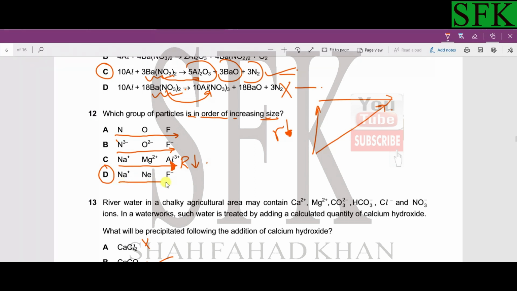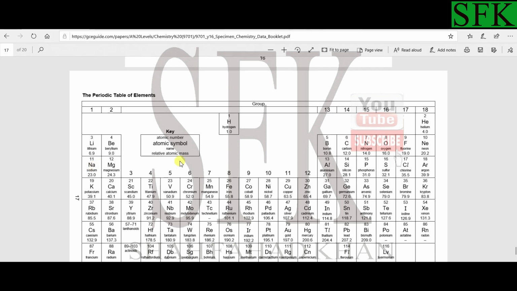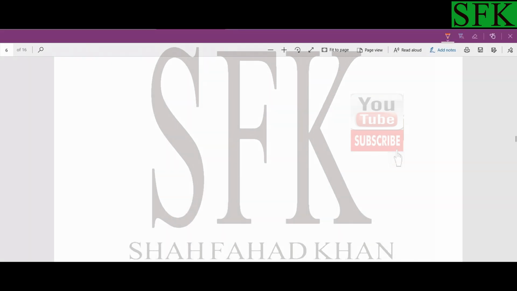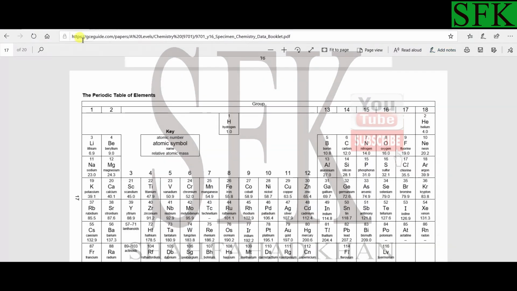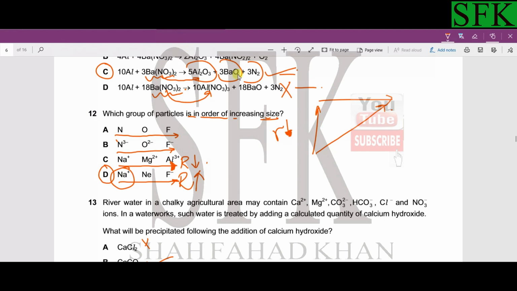Sodium, neon, and fluoride. Yep, the radius increases as we go across these three. Sodium has the smallest ionic radius, sodium positive ion. Then if we look at neon, it has a larger radius because it is a noble gas. And then the fluoride ion has an even larger radius as compared to neon because it's to the left of neon. So D is the best option.